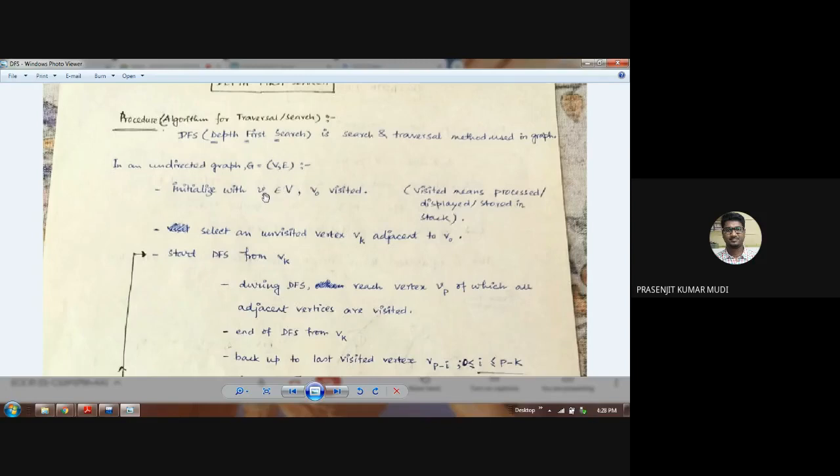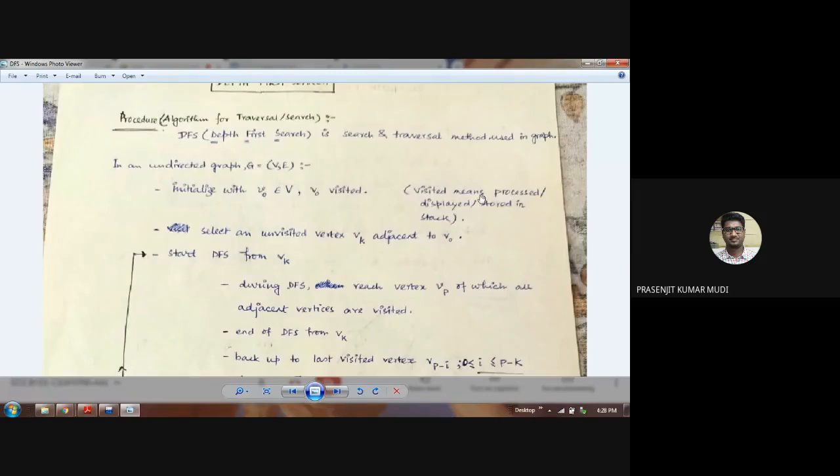So what is the vertex V0? We have to select that. So it's an initialization of the vertex V0. When you initialize with the vertex V0, that V0 is called a visited vertex.